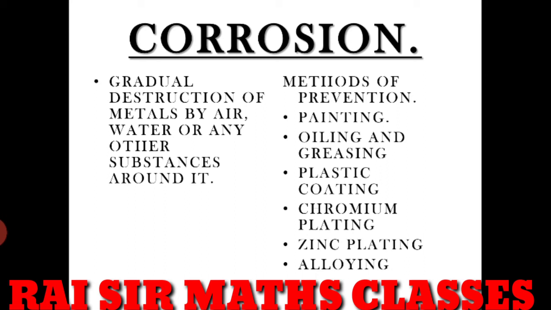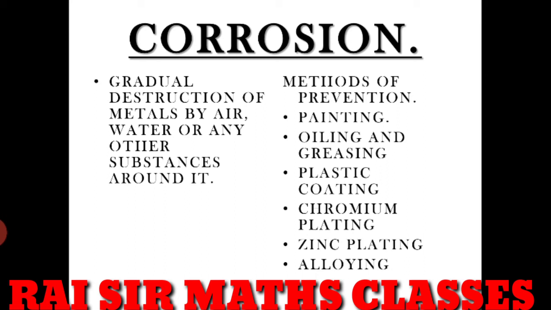As we have studied the chemical properties of metals, what will be the product when the metal reacts with oxygen, or with water. If it reacts with both at the same time, the process of corrosion takes place. So corrosion is the gradual destruction of metal by air and water or by any other substance around it.